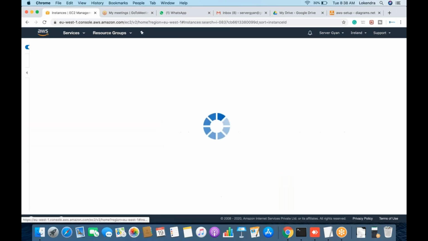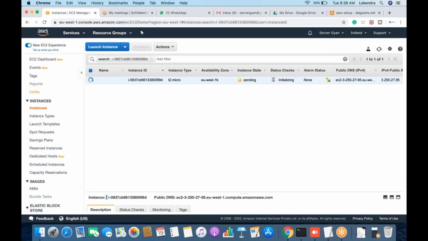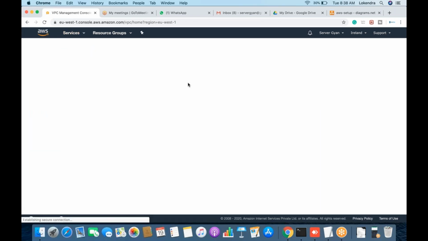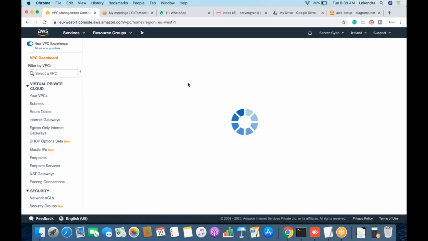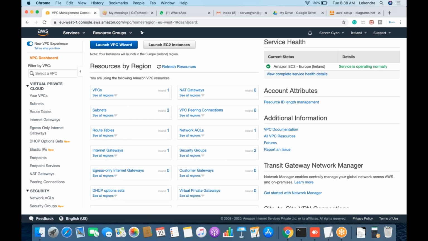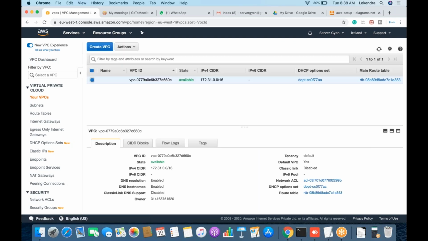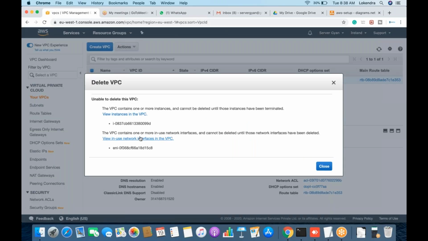Fine. So I have created this machine. The machine is in pending state. If I go once again to the VPC section, I just explained before that we can delete that VPC easily without any problem. So now let us see, are we able to delete the VPC in this particular condition? Obviously, the VPC contains one or more instances and cannot be deleted until those instances have been terminated. So first of all, I need to terminate this instance, and there is one elastic interface.